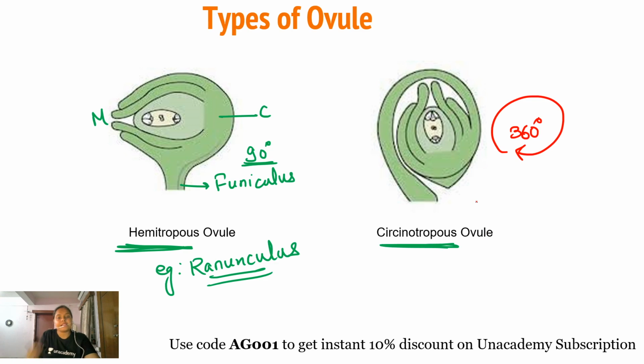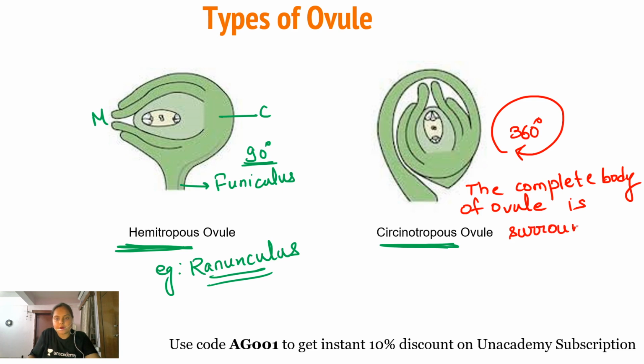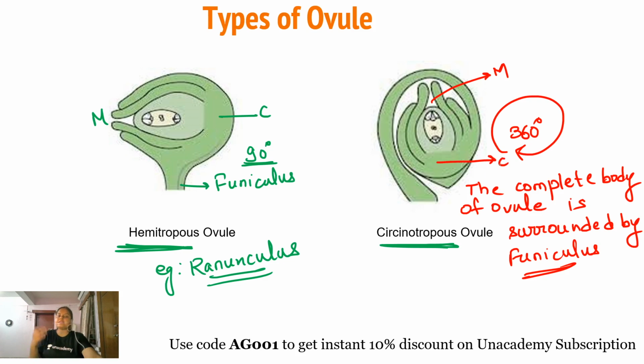Okay, that means it is similar in structure to the orthotropous ovule, but there is one basic difference, and that basic difference is that the complete body of the ovule is surrounded by the funiculus. Again, this is the micropyle region. This is the chalazal region. The micropyle and the chalaza lie in a straight line.